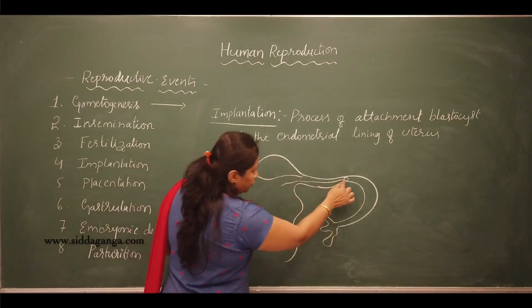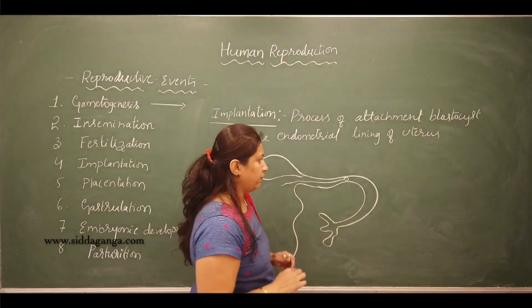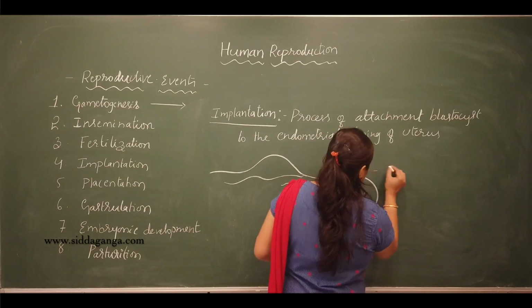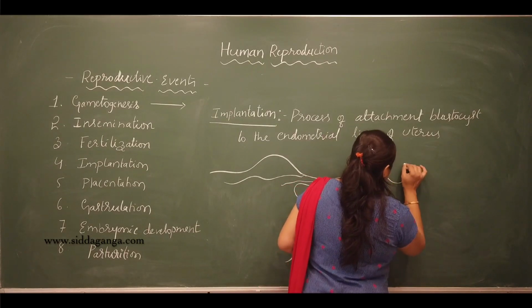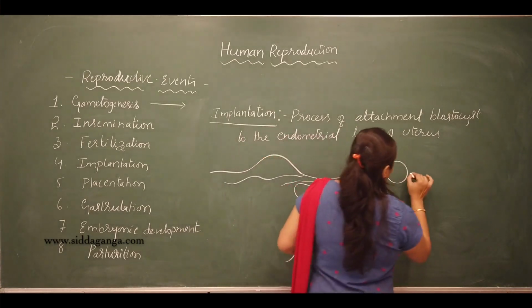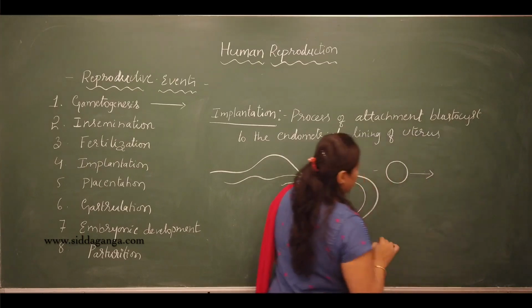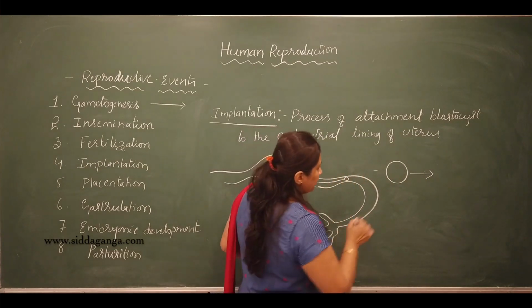Okay, so during this journey, what happens? The zygote will start dividing. Earlier it is a single cell, right? So the zygote is a single cell and it undergoes repeated mitotic division. Which cell division will occur here? Mitosis.